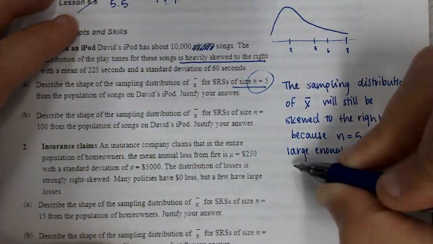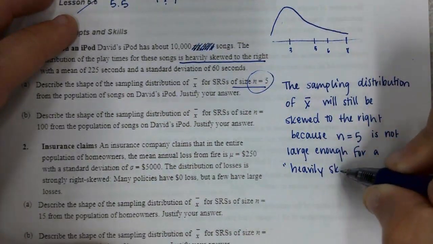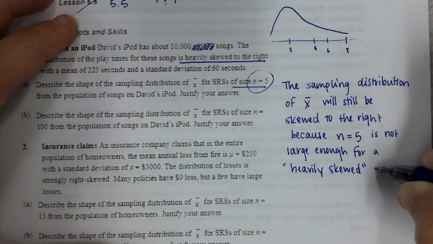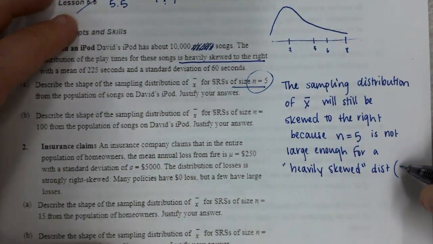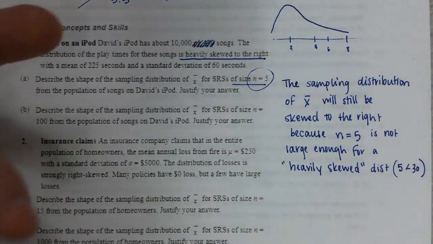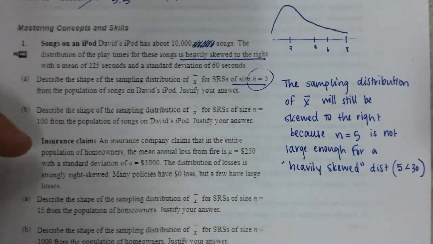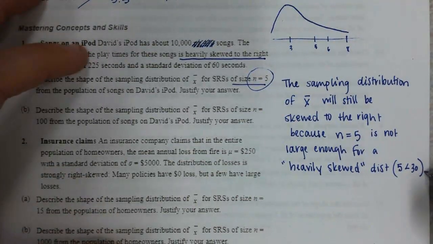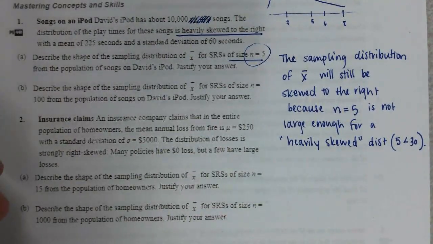for a "heavily skewed" distribution. I'm putting it in quotes just because it's exactly what they said. And I'm also going to put in parentheses, remember, our sample size is 30, and 5 is a lot less than 30. Not that our sample size is 30, I apologize. That's what we're hoping for. We know by the central limit theorem, if it's more than 30, we'll be good to go. One other thing to note here, and you can write this down or you can just keep it in the back of your mind.